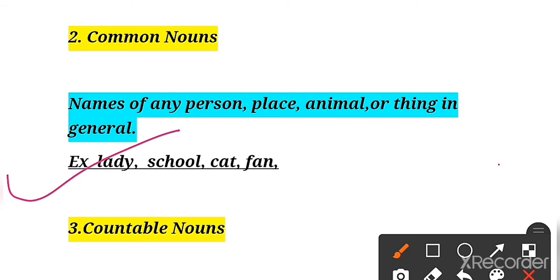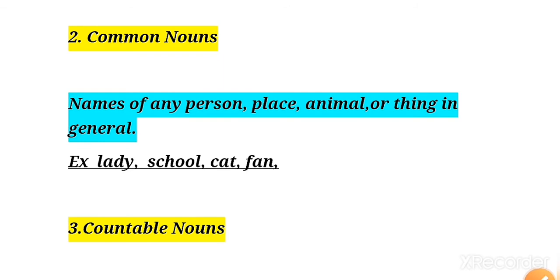If we say Saint Theresa's school, it is a proper noun. But when we talk about the word school, it is a common noun. In the same way, the word cat is common for all cats. But if there is a special name for that cat, like many people name their cat Kitty, then Kitty becomes a special name for this cat. Clear? I hope this is understood by you.